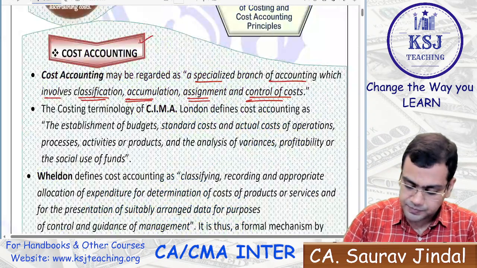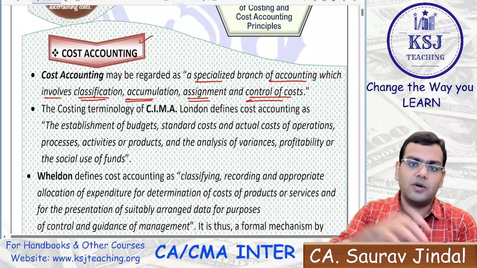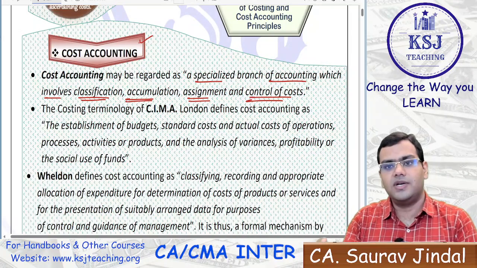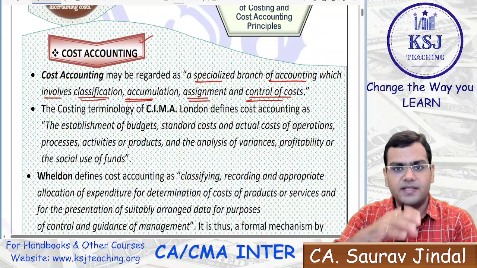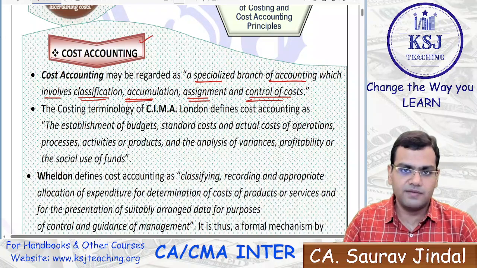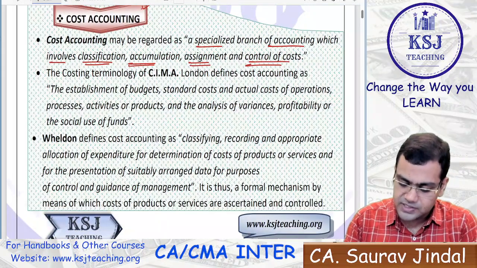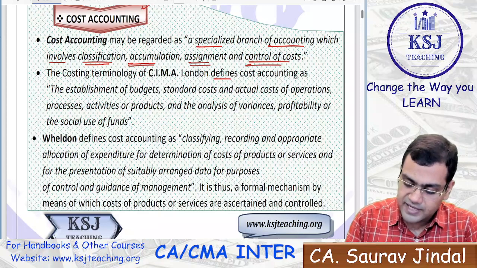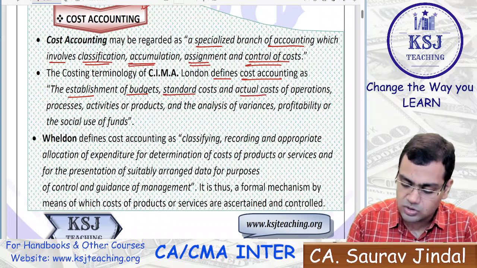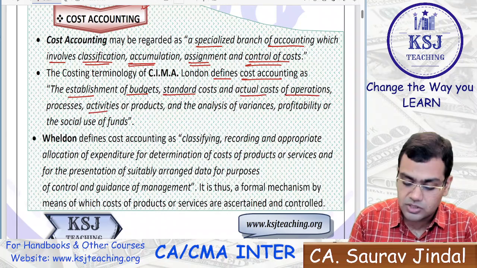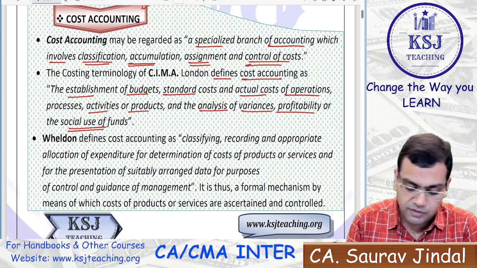It's okay. So when you are classifying the cost, you are accumulating similar costs under one head, right? What all cost is related to the movie tickets goes under one head. Regarding the cold drinks under one head, whether it is a coffee, whether it is a soft drink, whatever it is, right? The costing terminology of the CIMA, London, defines cost accounting as the establishment of the budgets, standard cost, and the actual cost of the operations, processes, activities, or the products, and the analysis of the variances, profitability, and the social use of the funds.